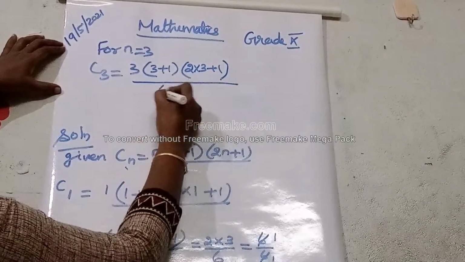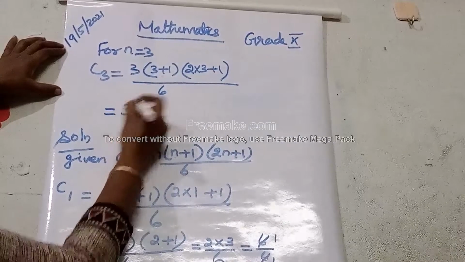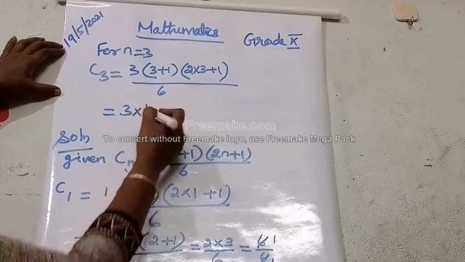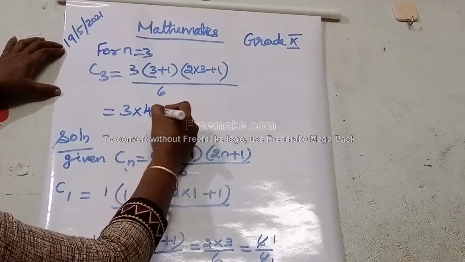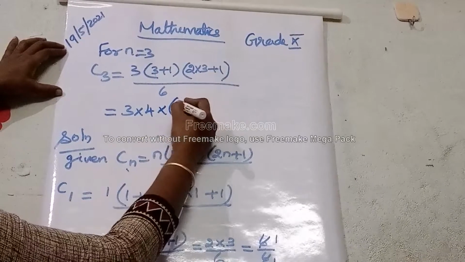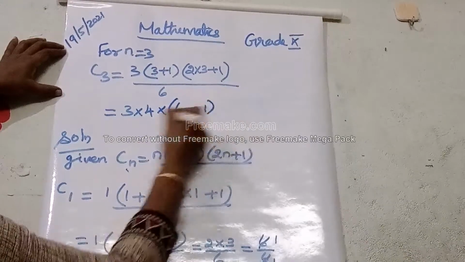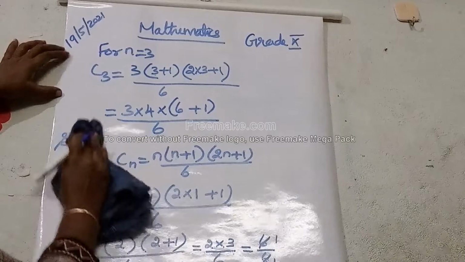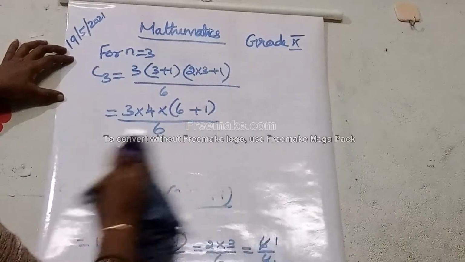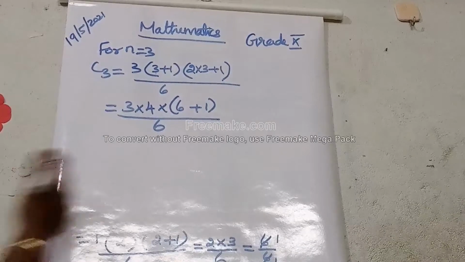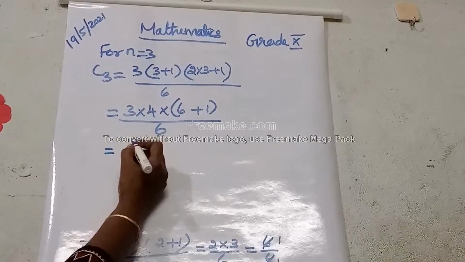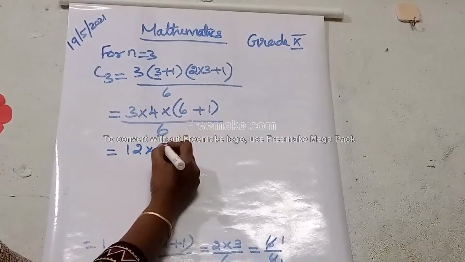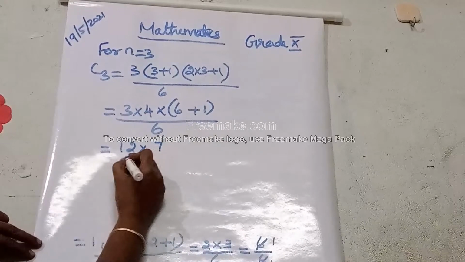Divided by 6, which is equal to 3 into, first bracket inside 3 plus 1 is 4, first bracket over, next bracket into, here 2 3s are 6 plus 1, divided by 6. That is equal to 3 4s are 12 into 6 plus 1 is 7, divided by 6.